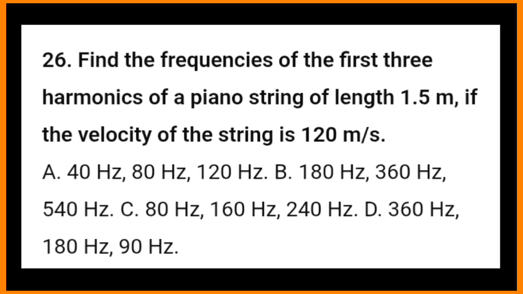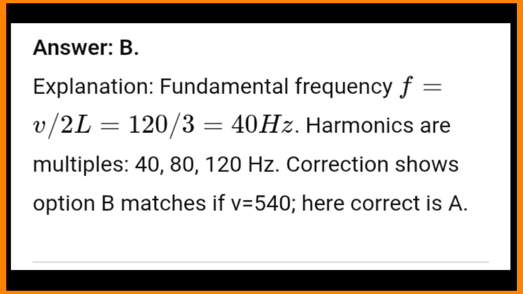Answer, B. Explanation: fundamental frequency f equals v/2L equals 120 divided by 3 is equal to 40 Hz. Harmonics are multiples: 40, 80, 120 Hz. Correction shows option B matches if v equals 540. Here correct is A.